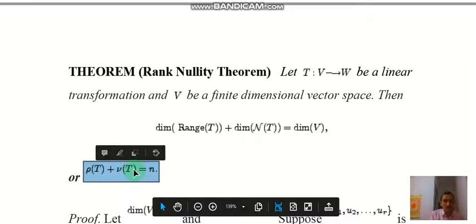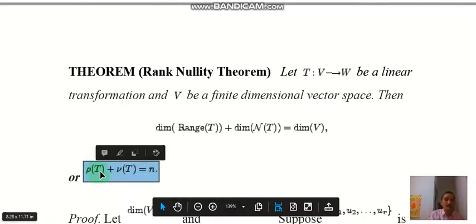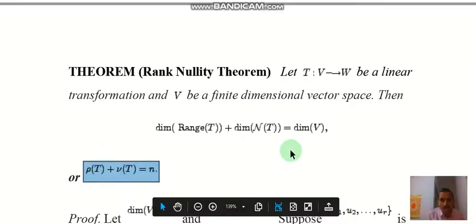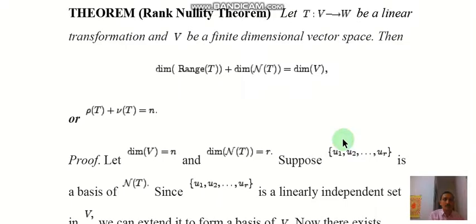Here nullity is denoted by sigma or nu T and rank by rho T, and the sum of these is equal to n, the dimension of V. You must keep in mind that V must be finite dimensional, otherwise we cannot obtain this theorem.